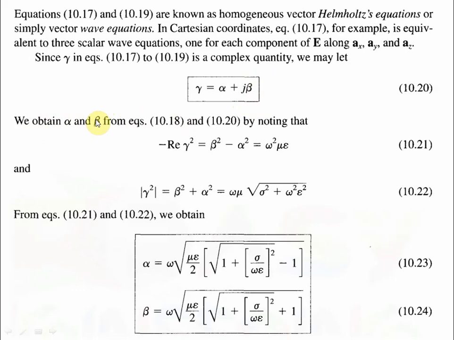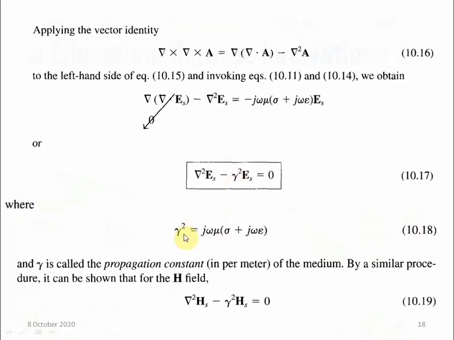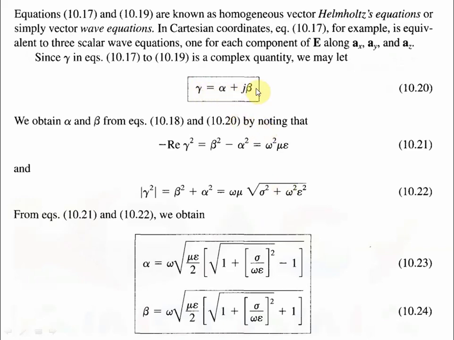So we can obtain this alpha and beta from equations. Which equations? One equation is gamma square equal to j omega mu sigma plus j omega epsilon, and another equation is gamma equal to alpha plus j beta. If we separate the real and imaginary parts of both equations, then we will get this.